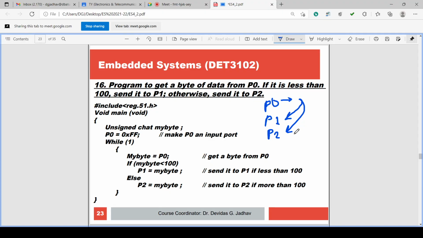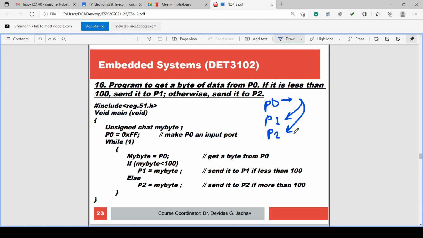Read P0: if the data is less than 100, send to P1; if the data is more than 100, send to P2. Less than 100, P1. More than 100, send to P2. This is the logic. Okay.